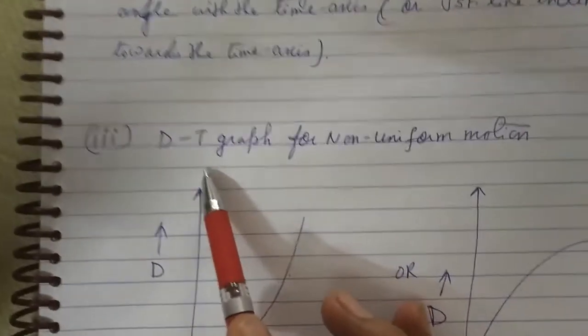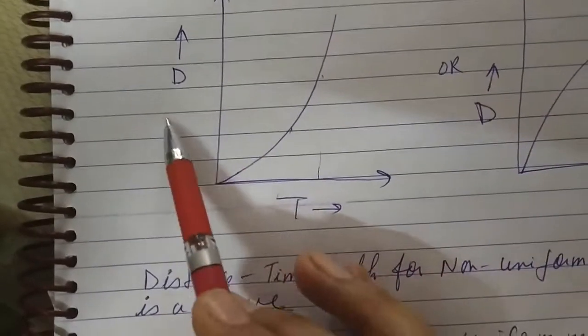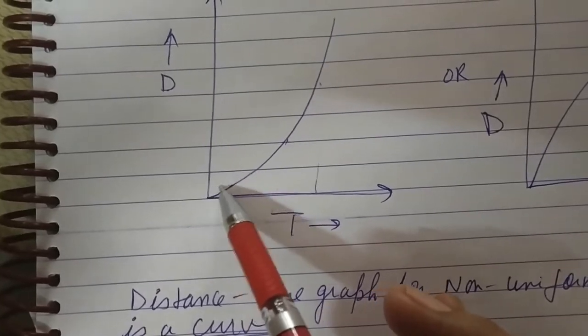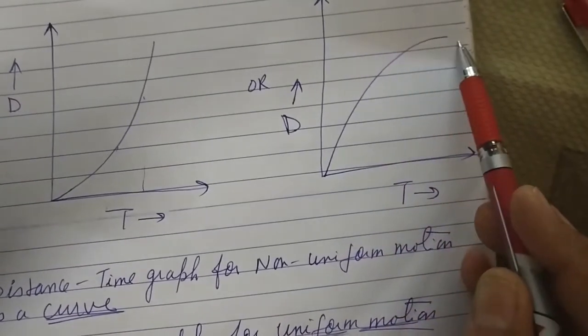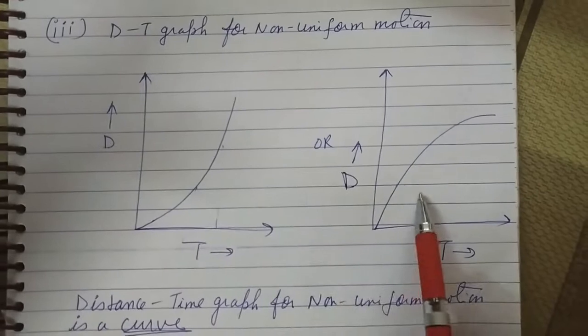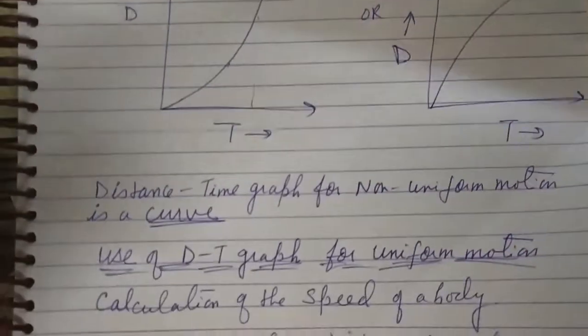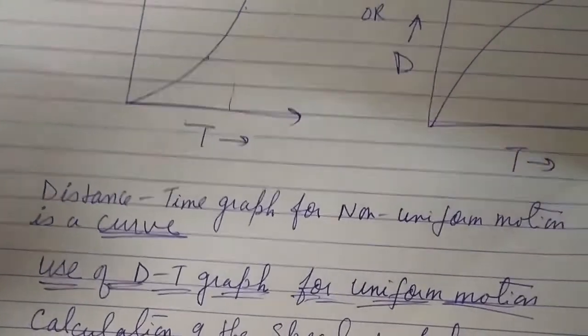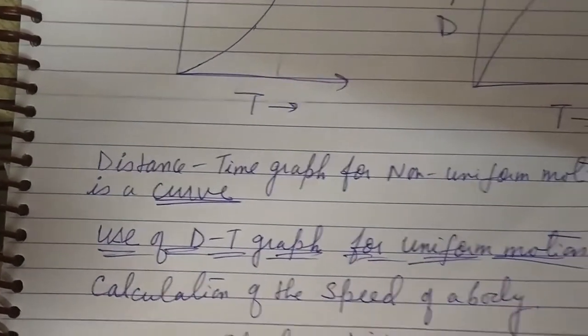Now next one is distance time graph for non-uniform motion. When we plot the distance time graph for non-uniform motion, it will be a curve. This is increasing and this one is decreasing with the passage of time. So it can be any type of curve. So distance time graph for non-uniform motion is a curve.